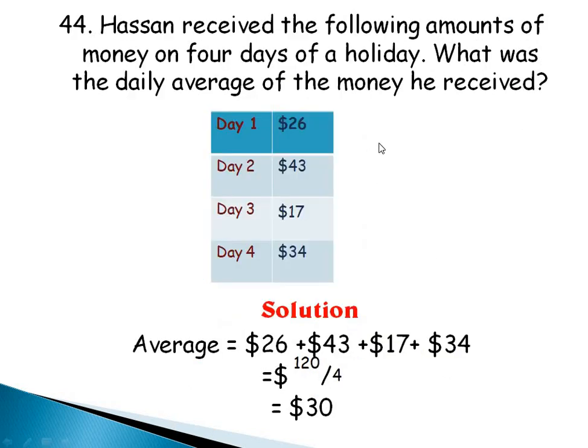Now question 44 says, Hassan received the following amount of money on 4 days of a holiday. What was the daily average of the money he received? So for us to get the average, I'm just going to add what he received on the first day, the second day, third day, fourth day, and divide it by 4 because I have 4 days. So $26 plus $43 plus $17 plus $34 will give me $120, and then I divide it by 4, and that gives me $30. So this is the average of the money he received daily. Is that okay? Very good.